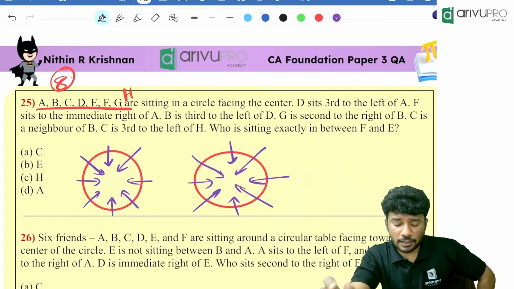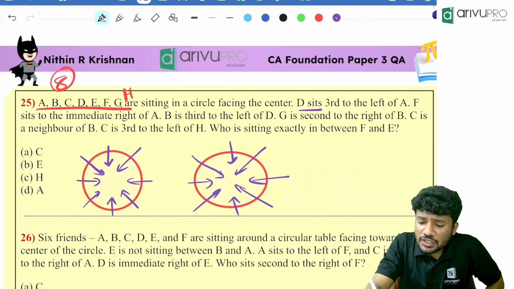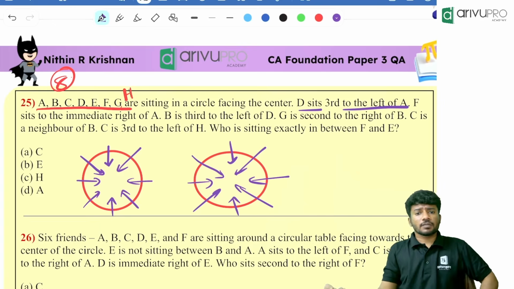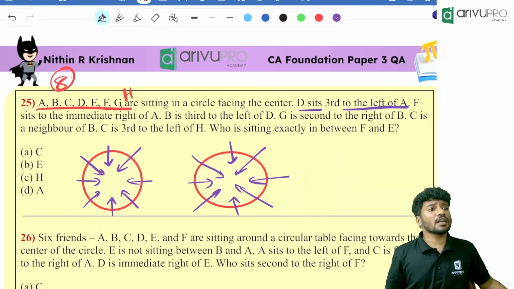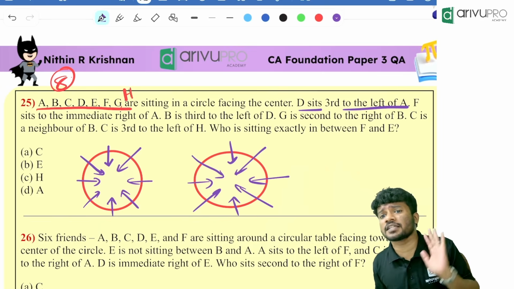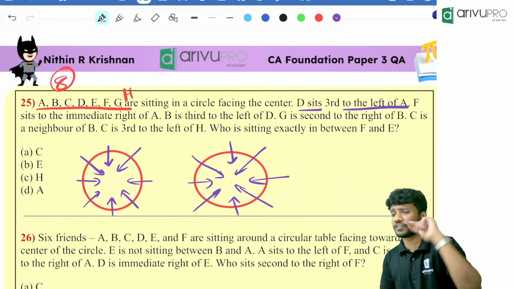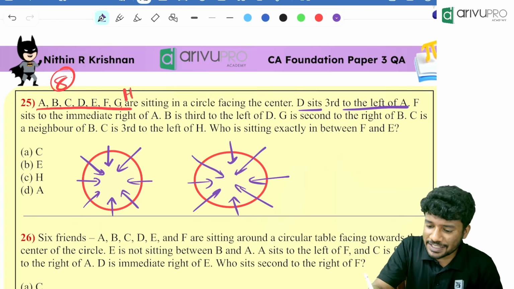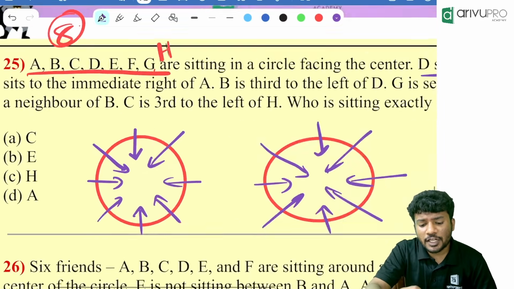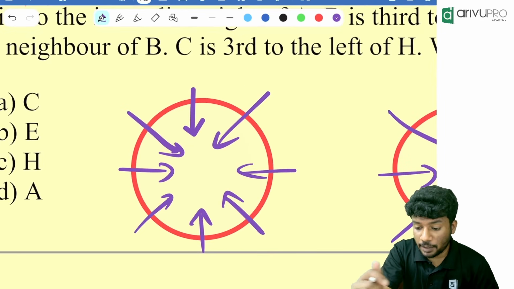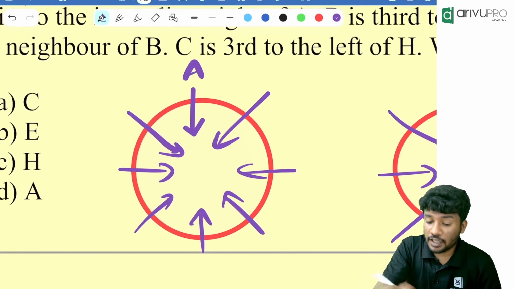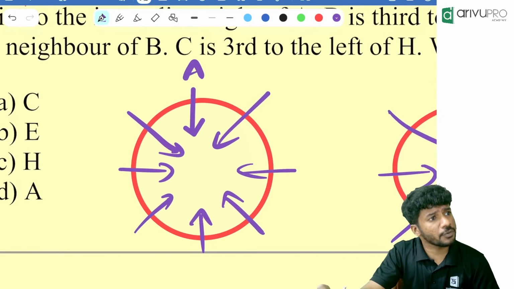Then what is given now? D sits third to the left of A. Can you start with that line? Yes, we can always start. In circular arrangement, except negative information, all the other information is good for us. We can start off with that. Now tell me, D sits third to the left of A. Where do you want to put A? Completely up to you. Can I put A over here? Yes. Randomly I am putting A over there.